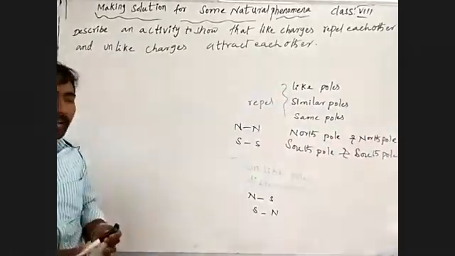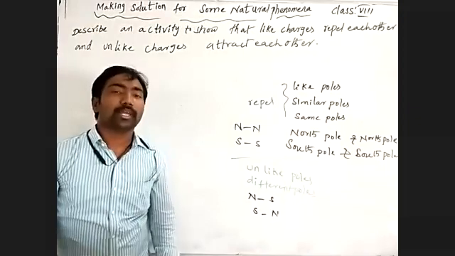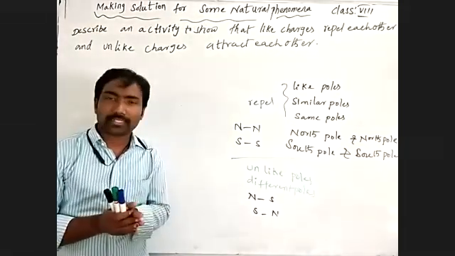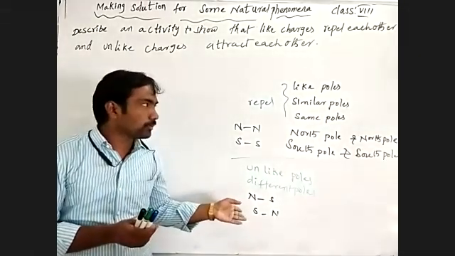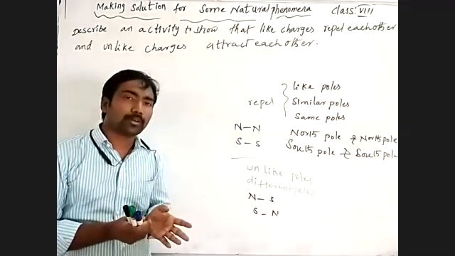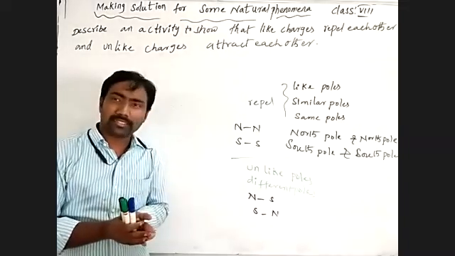By placing those different poles or unlike poles in contact, we may observe they will attract each other. When unlike poles are placed in contact, they both will attract each other.